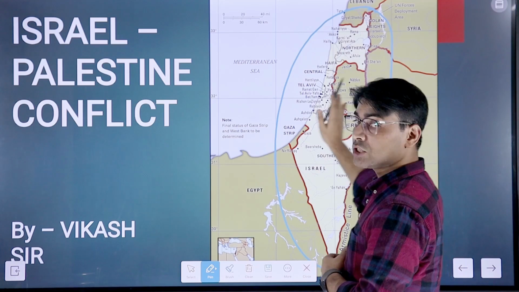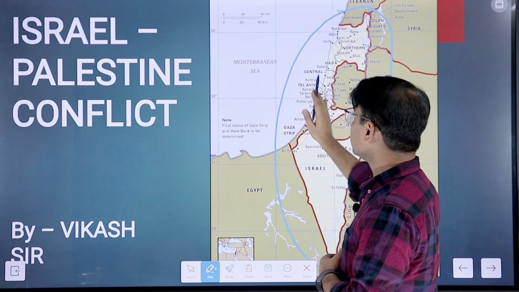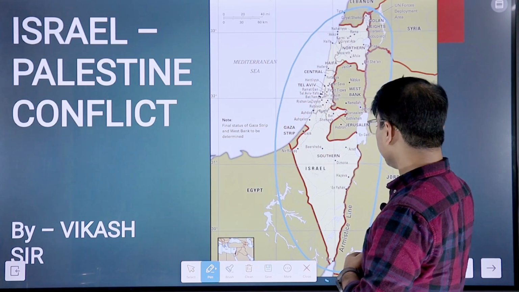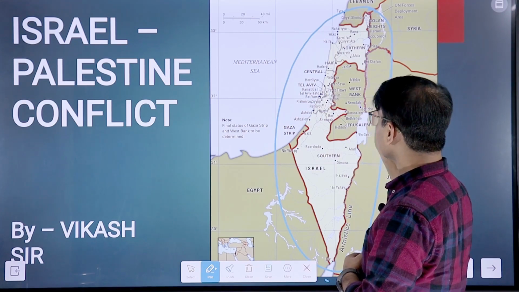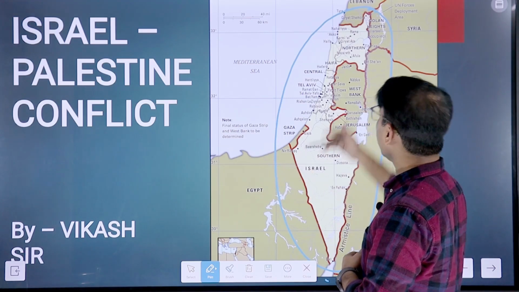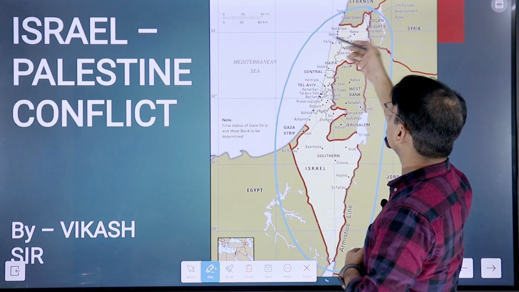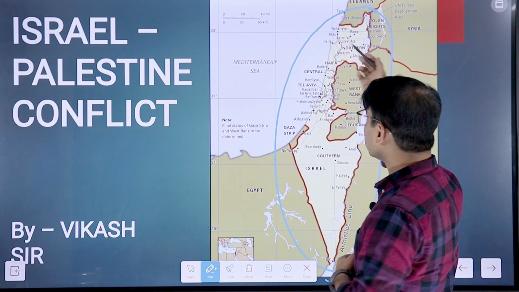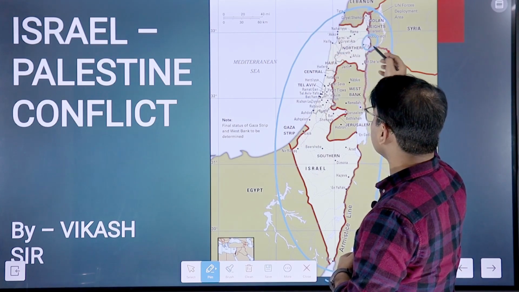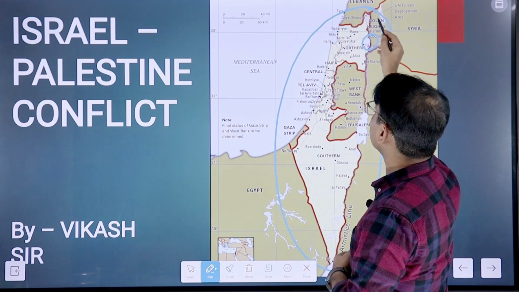Israel touches the Eastern Mediterranean Sea, and Jordan is one of the biggest neighbors that shares a border with Israel. From the south, Egypt touches the border with Israel, and from the north, Lebanon and Syria do. Here we have the Sea of Galilee, which is very important, and above it we have the Golan Heights.